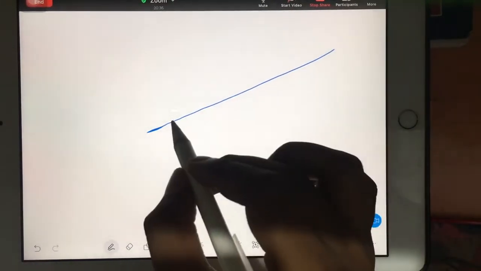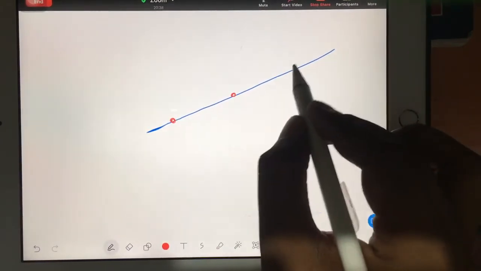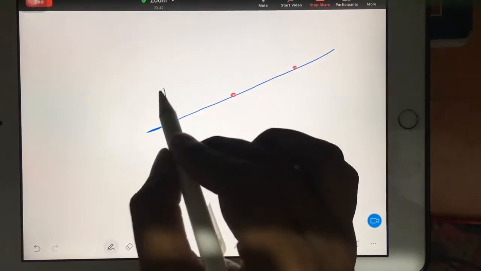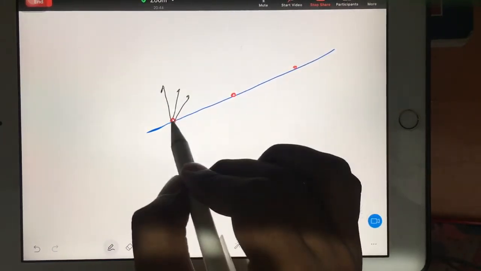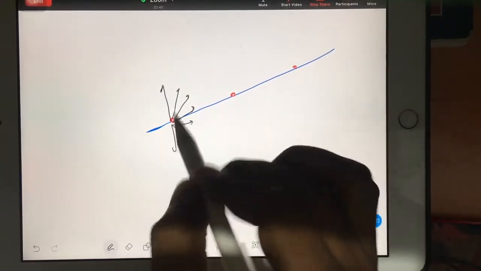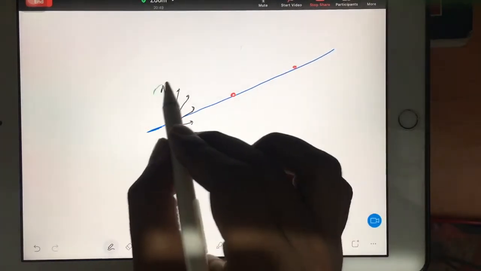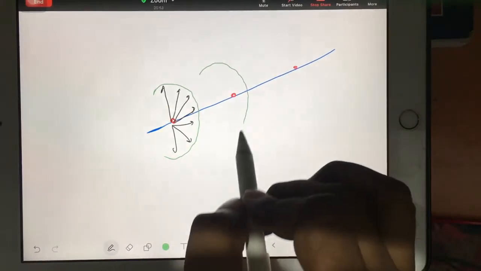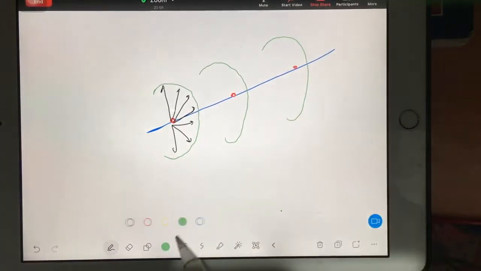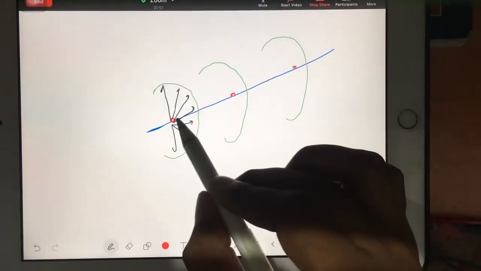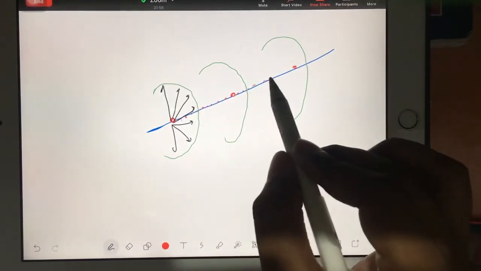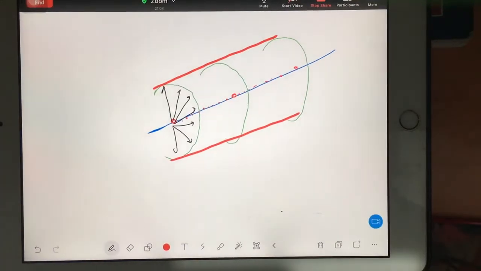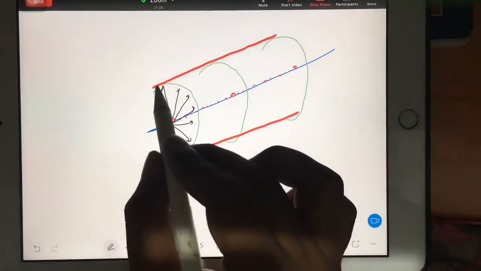On this axis, I will put all these sources for the flow, and you know these sources will be producing flow like this. So what will I do? I will pack them in a circle, right? In the same way I will pack them in a circle. So I have taken only 3 points, but there will be infinite sources in between. Infinite sources. It means what? It is actually a cylinder, right? Now you see, it is actually a cylinder.